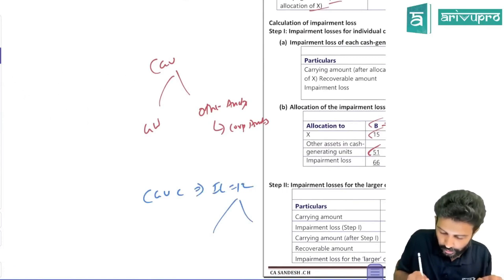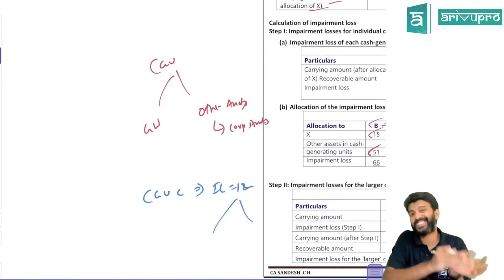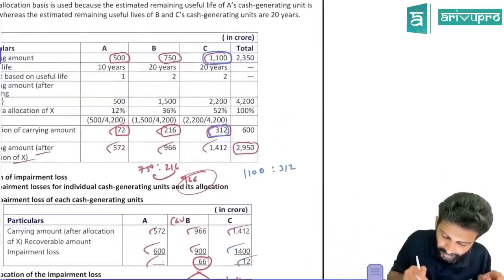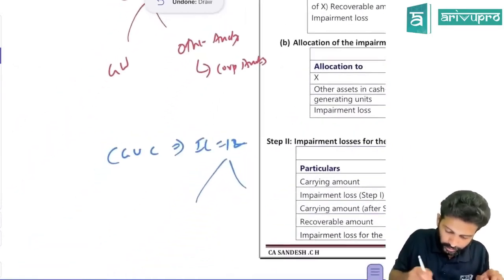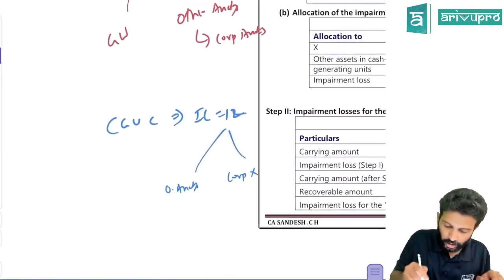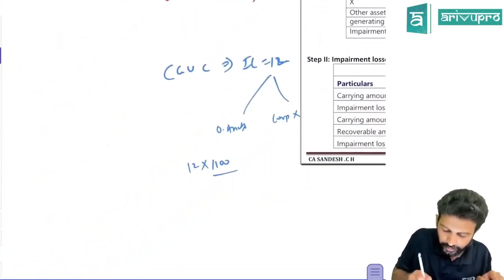What will you do? First, you'll allocate the entire thing. You will give it to corporate asset X and to the other assets of the CGU in the respective carrying amount ratio. So what is the respective carrying amount ratio? 1100 and 312. So first to other assets, then to corporate asset X. So 12 will be allocated in the ratio of 1100.